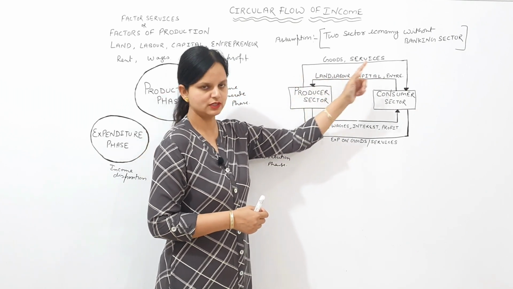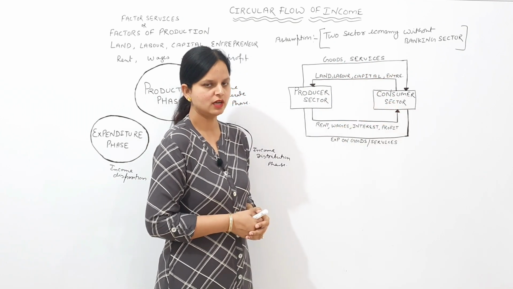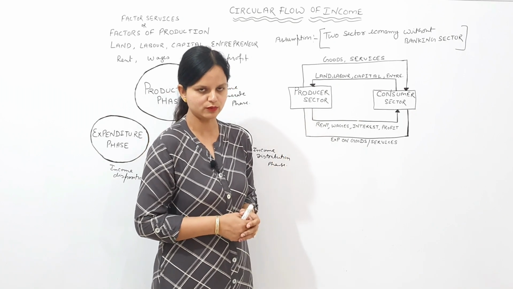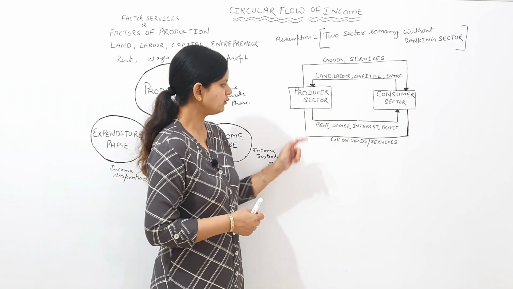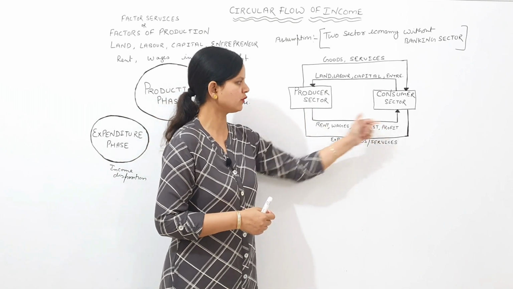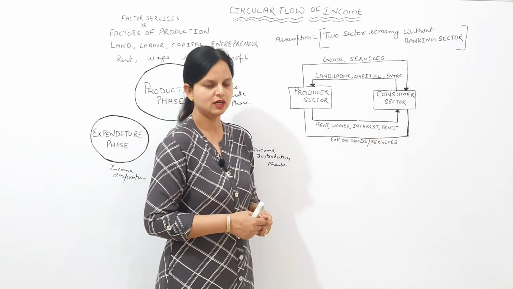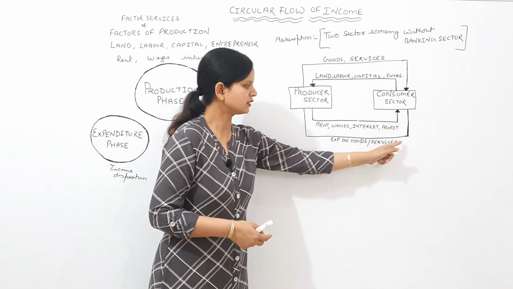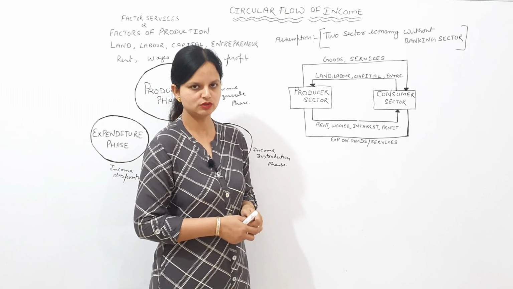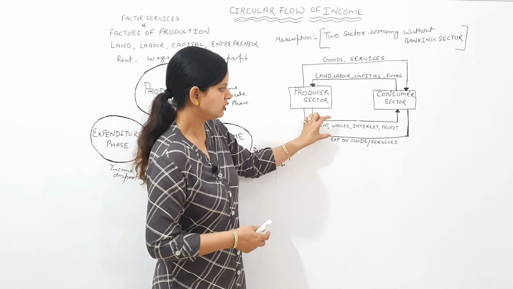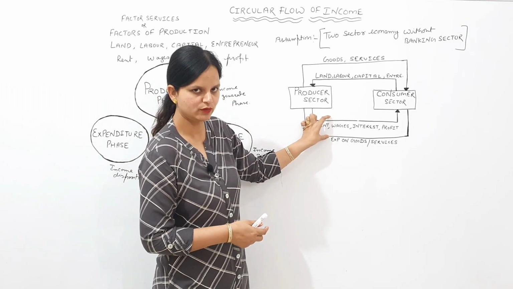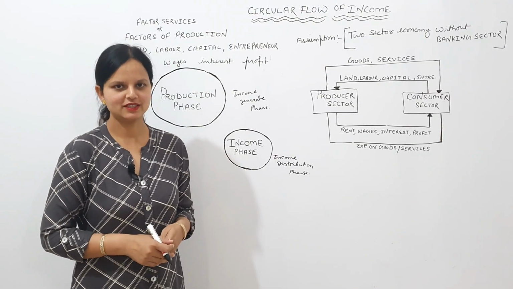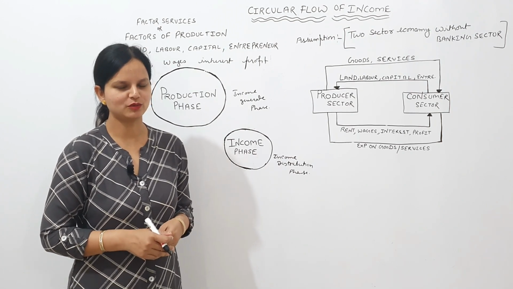This is called physical flow. And flow of rent, wage, interest, profit from producer sector to consumer sector is called money flow. And flow of money from consumer sector to producer sector for purchasing goods and services is called money flow. So these two are money flow, which is called nominal flow, and these two are real flow, which is called physical flow. So dear students, we have studied circular flow of income in a two-sector model economy.